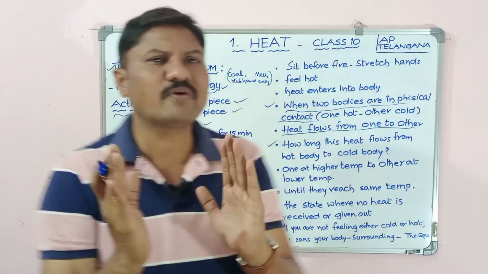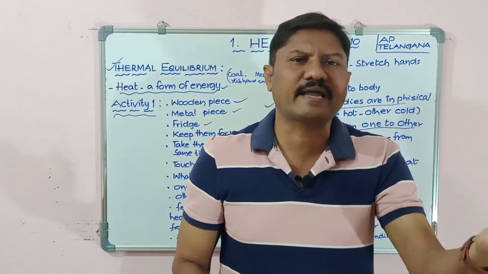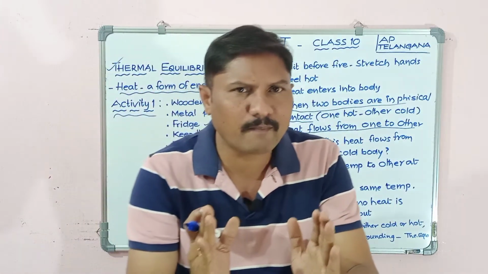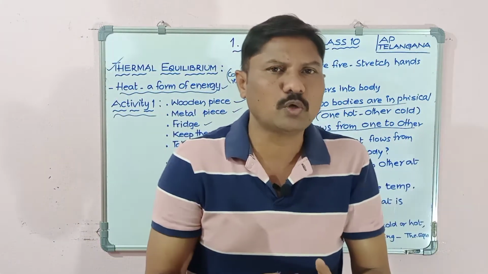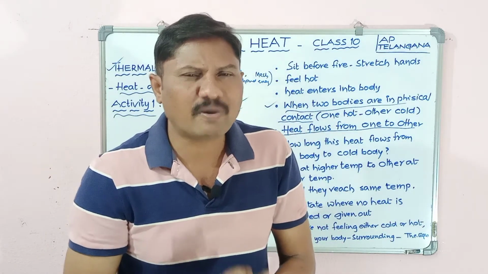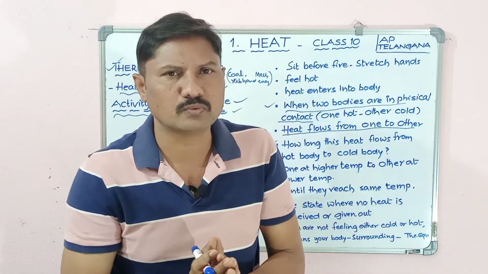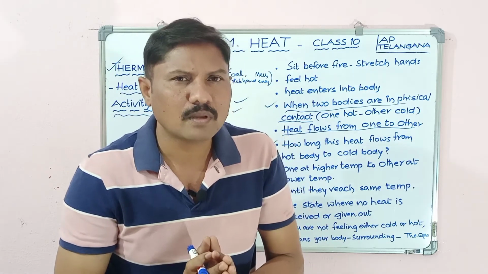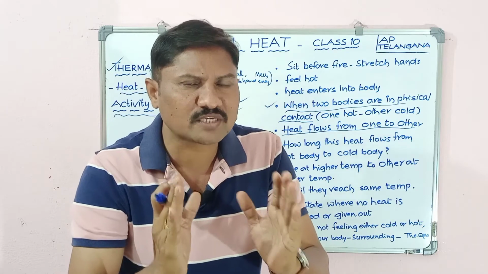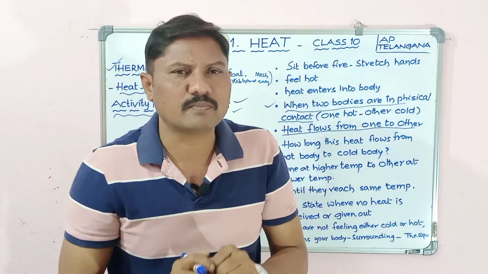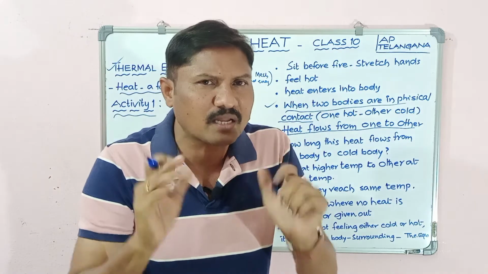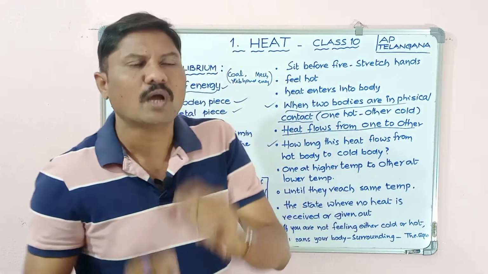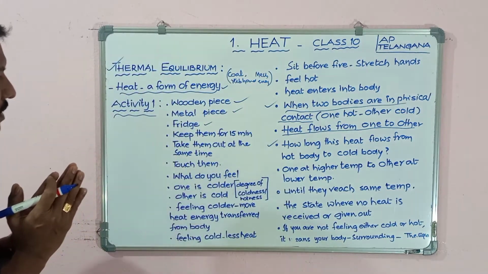When there is a difference between two bodies, one at a higher temperature and the other at a lower temperature, heat flows from the body at higher temperature to the body at lower temperature.